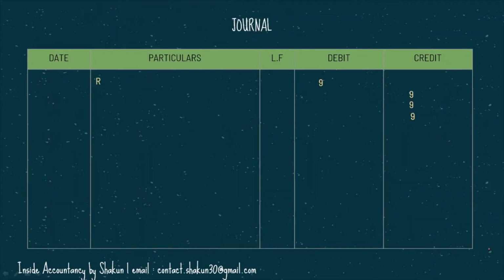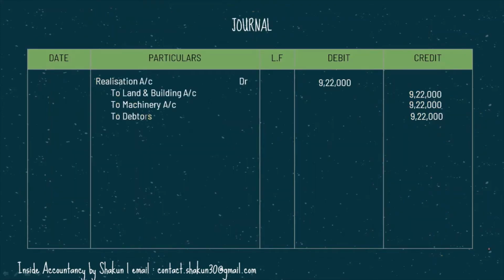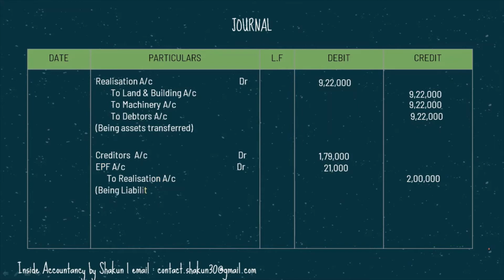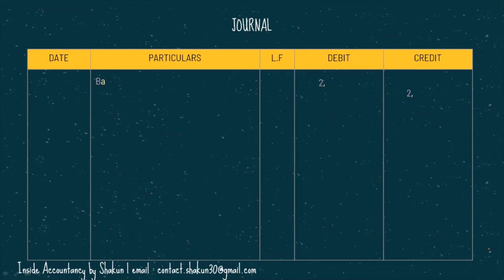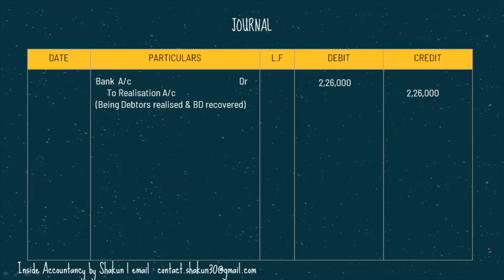So our first entry, as I explained, is for transferring all the assets to the realization account. Then all the liabilities are also transferred to the realization account. Then I had explained land and building was sold, was realized, so bank to realization. Then the debtors were realized along with bad debts recovered. Again the same entry, bank to realization.